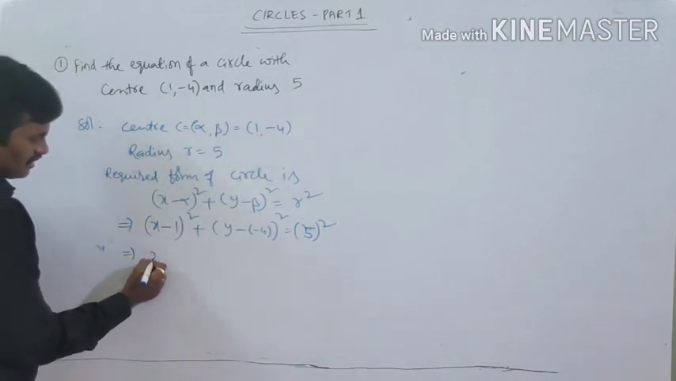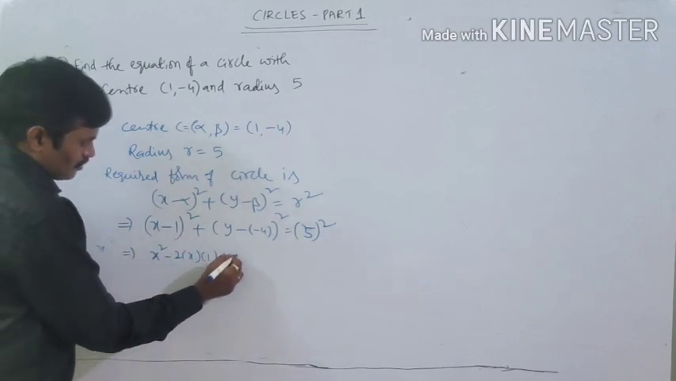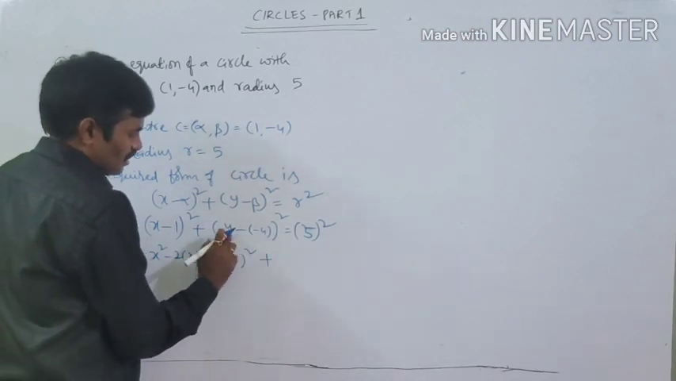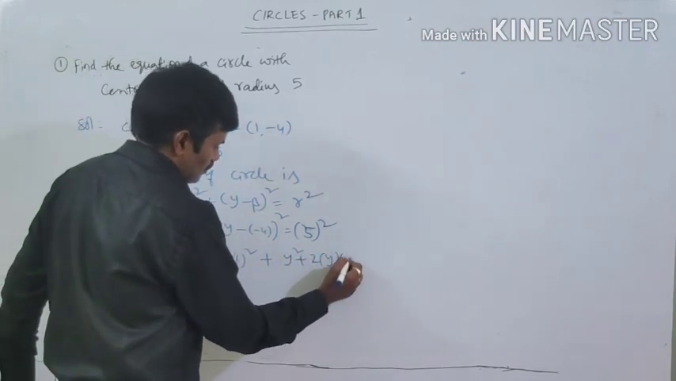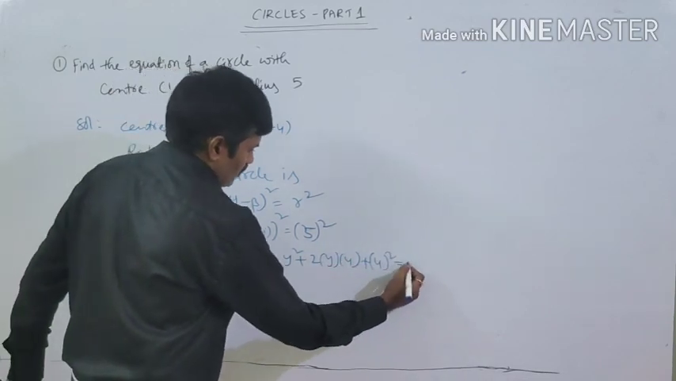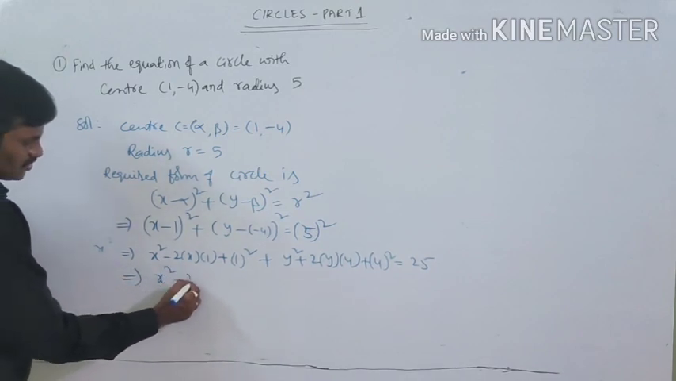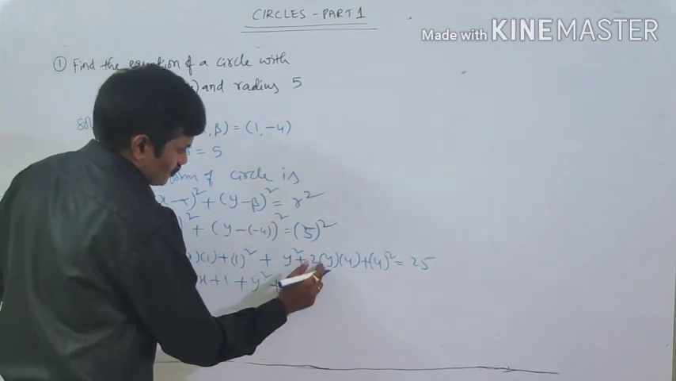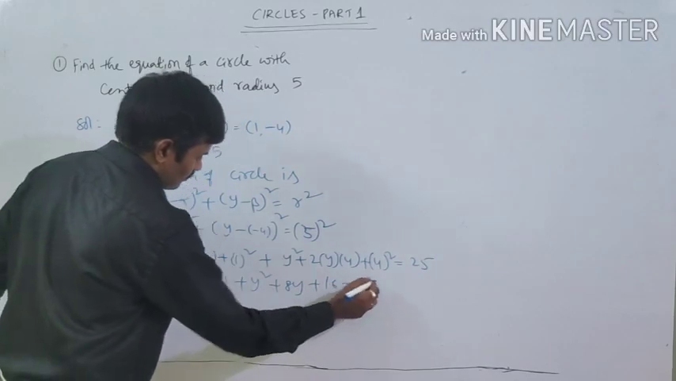Yes. Now expand. a minus b whole square is a square minus 2ab plus b square. Again, y minus of minus 4 is y plus 4, and a plus b whole square is a square plus 2ab plus b square, is equal to 5 square, value 25. Now see, x square minus 2x plus 1, simplify, plus y square plus 2 into y into 4, that is 8y, plus 16 is equal to 25.